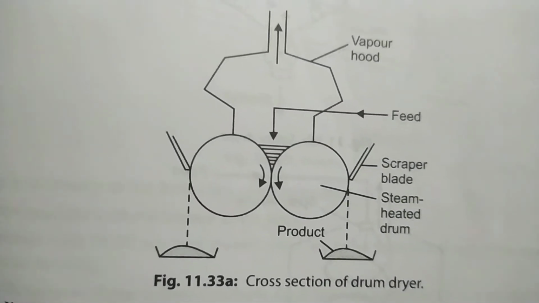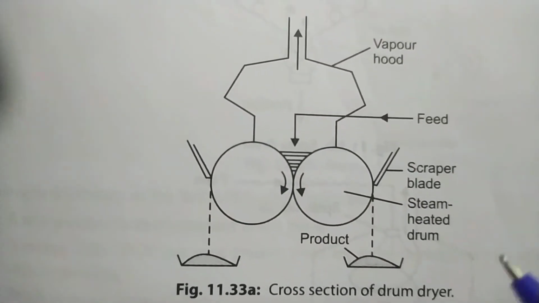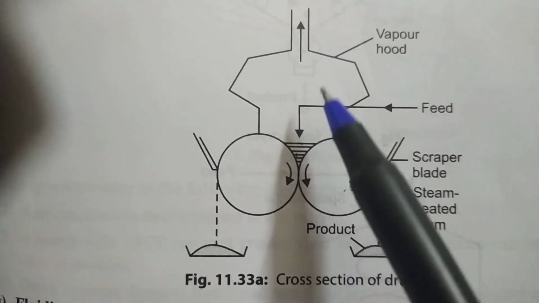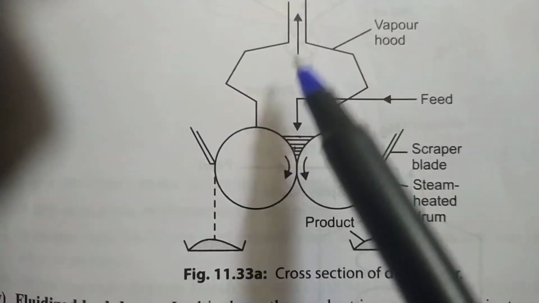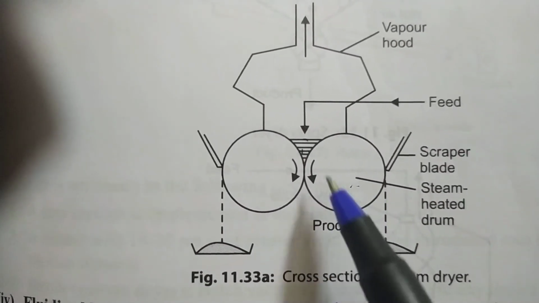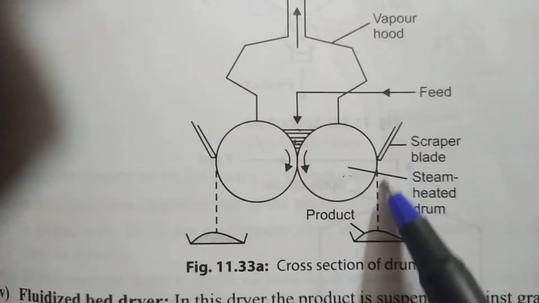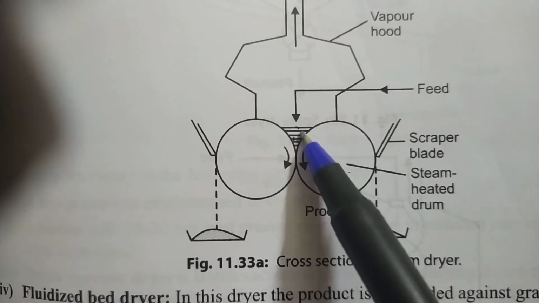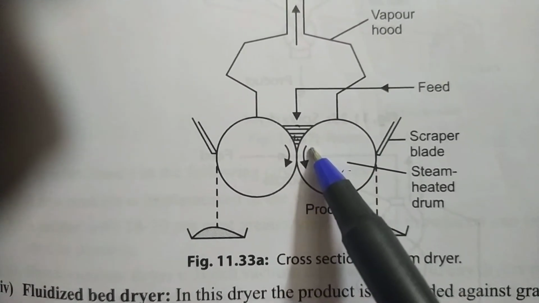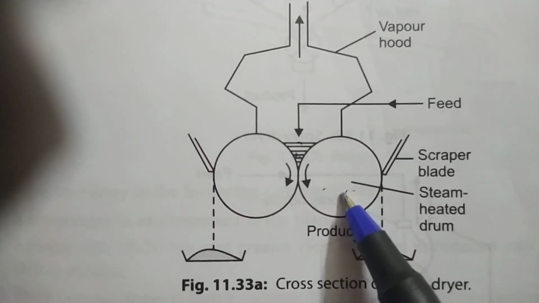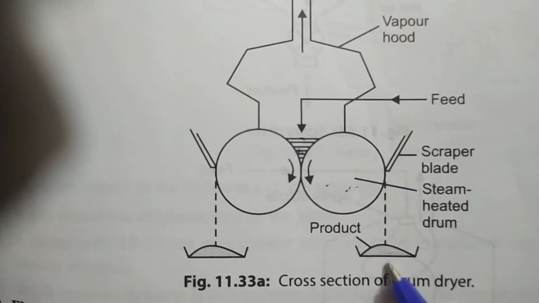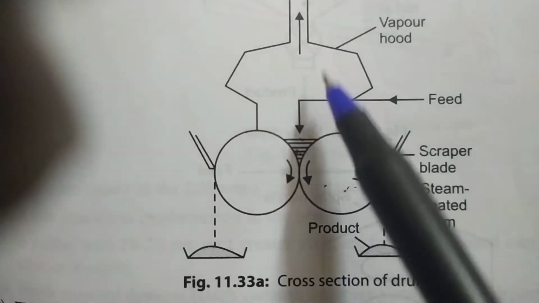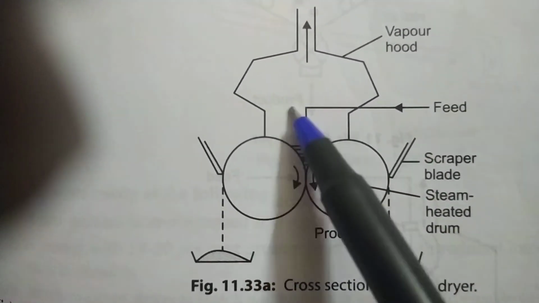This is a drum dryer, which is slightly different. So you have two drums. Here is the product, the feed, and there's a vacuum hood at the top. Vacuum is created for faster drying. The drum is rotating, and as it is rotating, it picks up the product. Because of high temperature, it is getting dried. There's a scraper here, it will scrape the powder and bring the product down. The vapor hood is there, which will vaporize the water, whatever vapors are here.